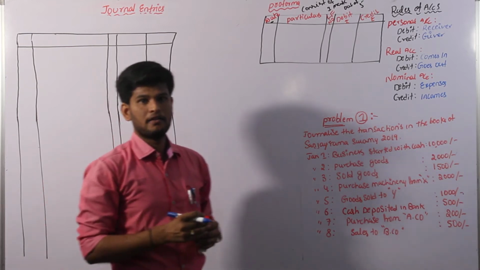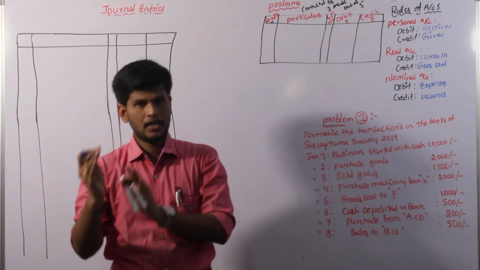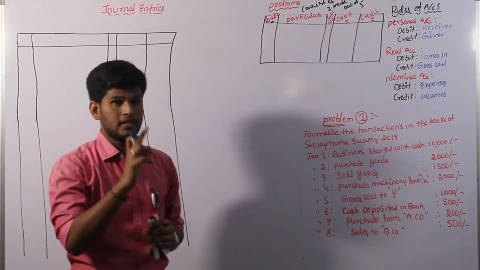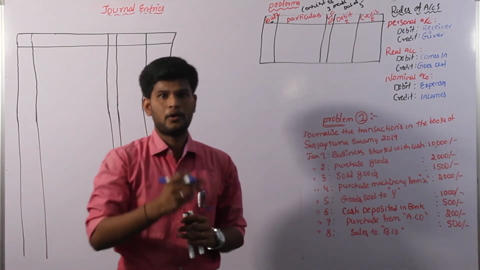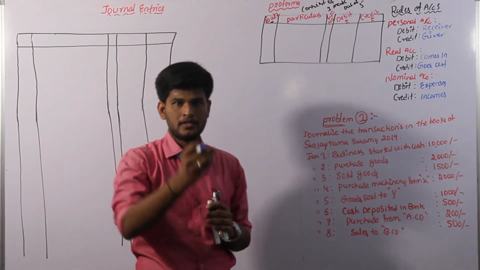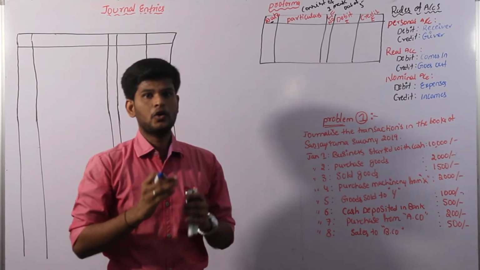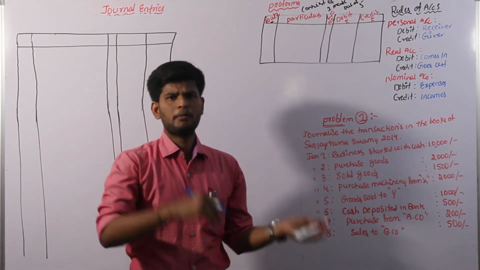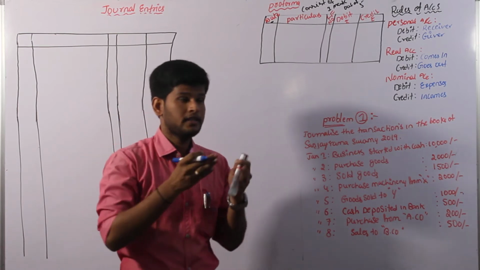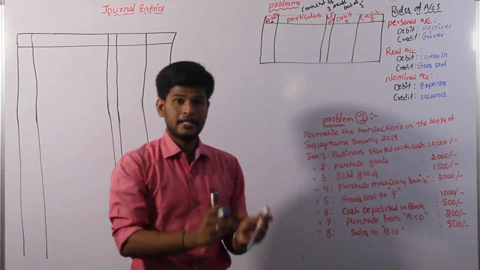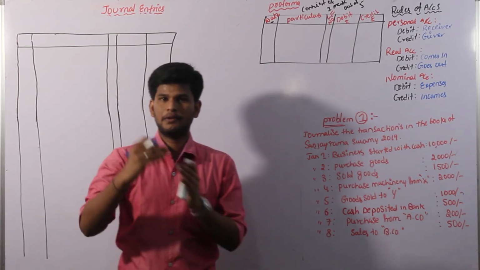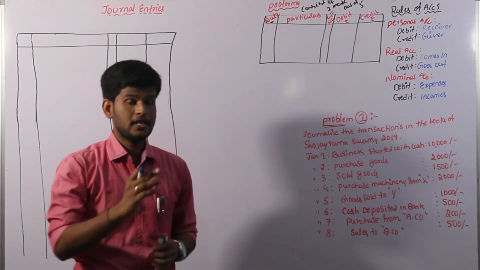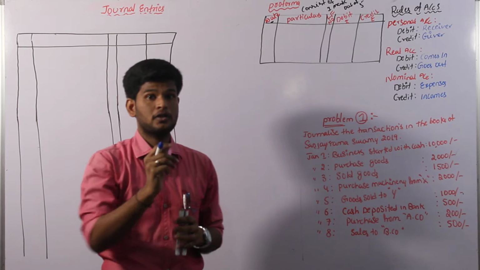Whenever we convert financial transactions into the journal entry procedure, definitely we have to identify the three rules of accounts. These three rules are golden rules of the accounting process. Before identifying the rules of accounts, nobody can do any accounting step in our financial subject. Financial subject is nothing but commerce and any other accounting subjects. These rules are helpful not only at the intermediate stage, they are also mandatory in degree, in PG, in professional courses, as well as in doctorate subjects. Each and every commerce subject must follow the rules of accounts.